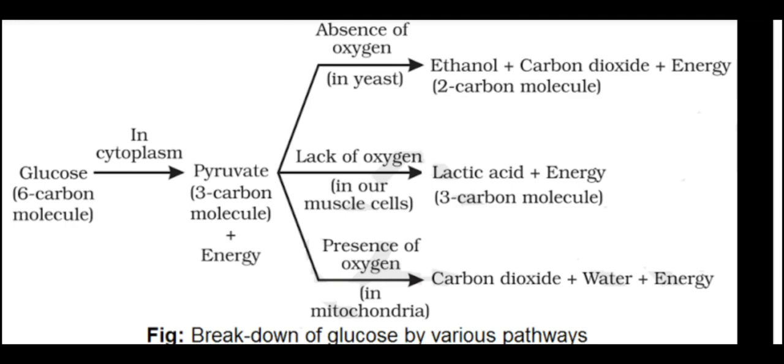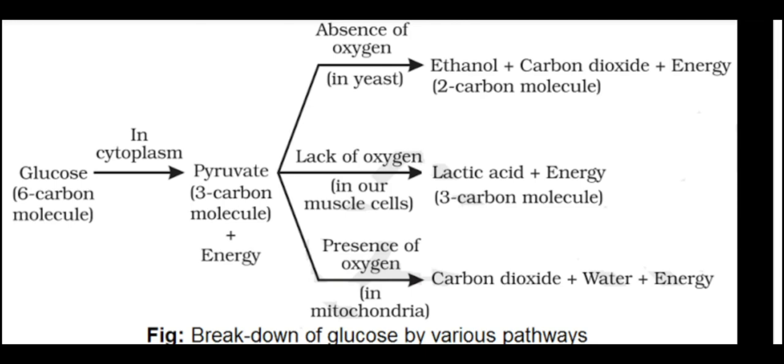As we have discussed the nutrition part in the last section, the food material taken in during the process of nutrition is used in cells to provide energy for various life processes. So what was the end product of digestion? We got simpler forms: glucose, fatty acids and glycerol, and amino acids. Now this glucose is further broken down to get energy in the form of ATP. This glucose combines with oxygen, and that is called the respiration process. So now we will be studying the respiration process.